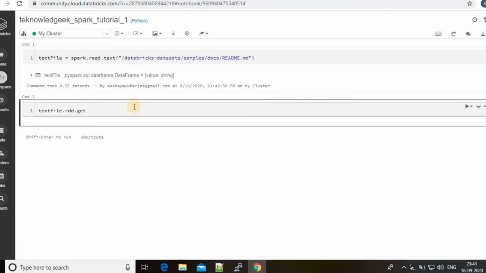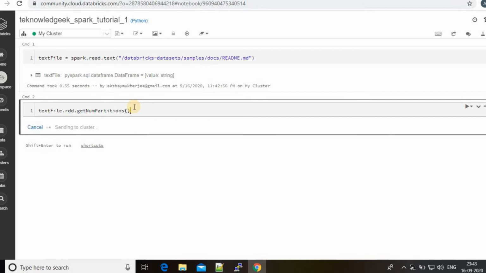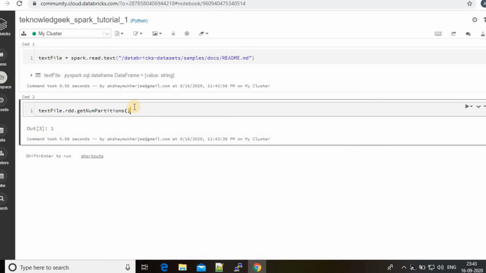Get num partitions, this is the function to get the number of partitions in any data frame. So you get 1 partition.